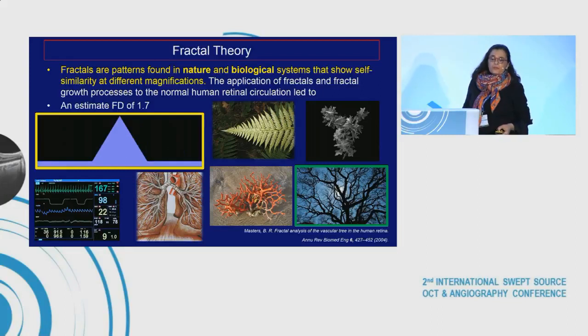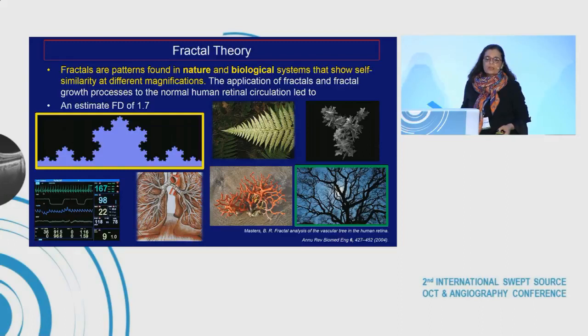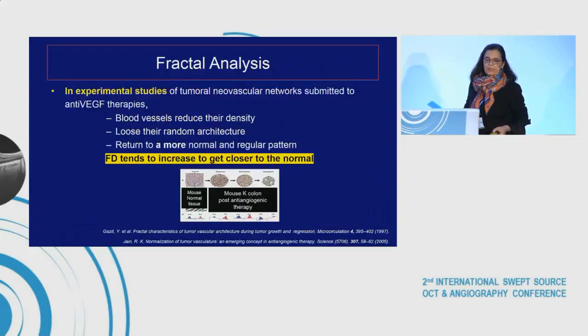Fractals are patterns found in nature and biological systems that show self-similarity at different magnifications. The application of fractals and fractal growth processes to the normal human retinal circulation led to an estimated fractal dimension of 1.7 on grade 3 images.